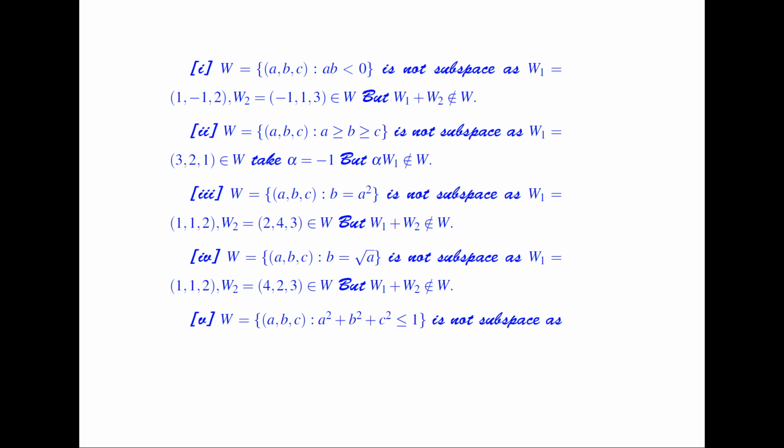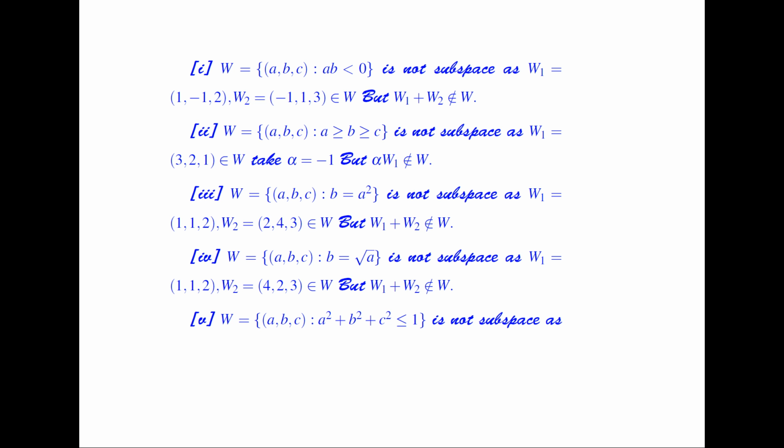But if I add up these two elements W1 and W2, then I find that the first element is 0, the second element is 2, and the third is 2 plus 3 which is 5. Now if I multiply the first two elements, it is equal to 0, it is not less than 0. So it means that W1 plus W2 does not belong to the set W. So it is not a subspace.